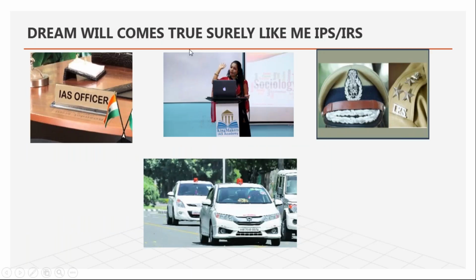The dreams will come true. I will get IPS or IAS, either of these two. You can see it here, your name will also be there: IAS officer, IPS officer. You are preparing with this type of feeling. I have already reached here, so very soon it will be in my name, either IPS or IAS. I am waiting eagerly. I will be happy to teach you people, and if I get it, I will feel that having sociology optional is lucky, and you people are so lucky that I am joining as IPS now. So this is also a fact. I've already reached here, and you people are waiting here.